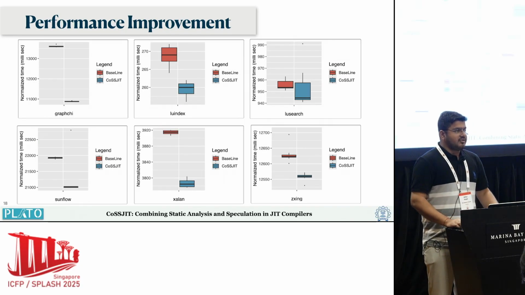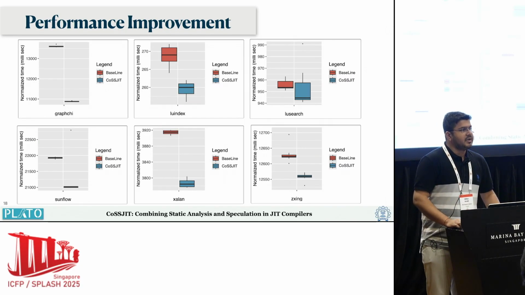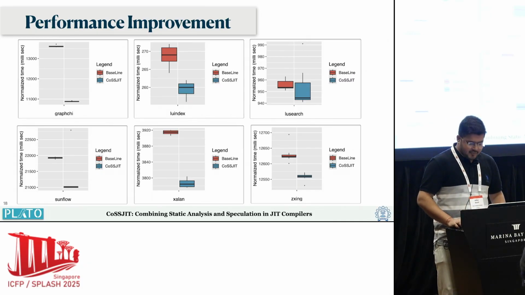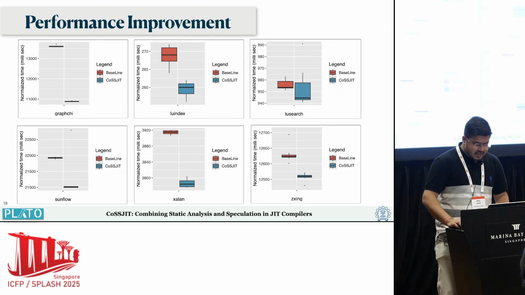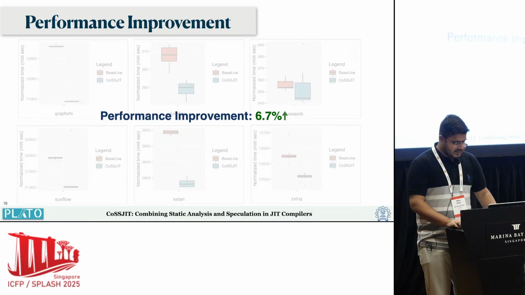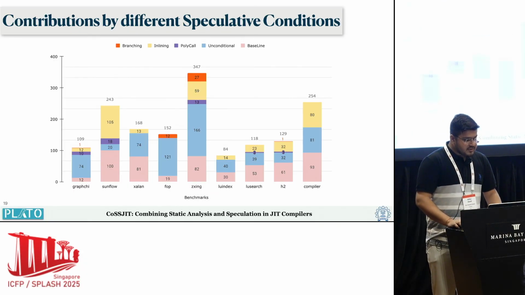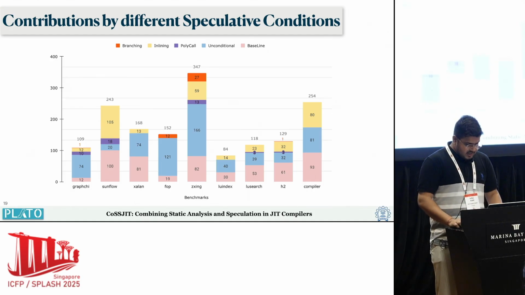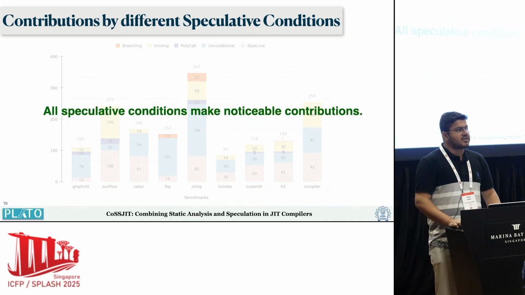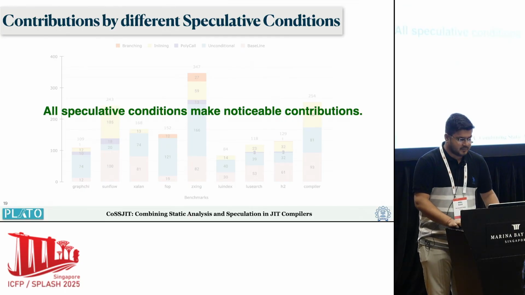We also tried to measure the performance improvement. We saw a little bit of standard performance improvement for most of the benchmarks, and on an average, we saw an improvement of 6.7%. We also tried to find out the contributions that were made by different schemes, and we saw that there were noticeable contributions for most of the speculative conditions which we generated.